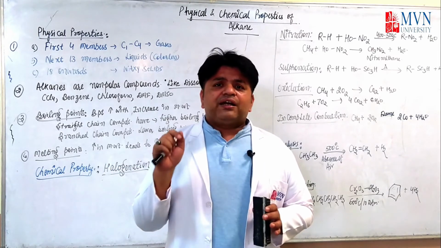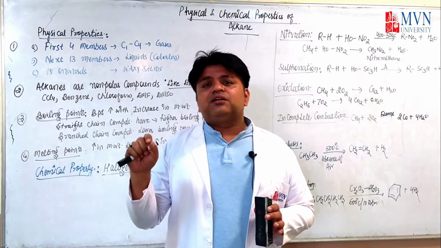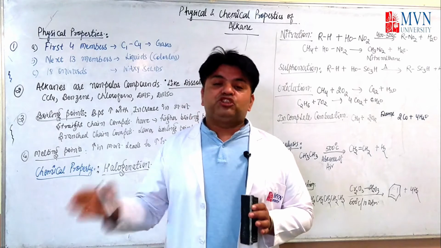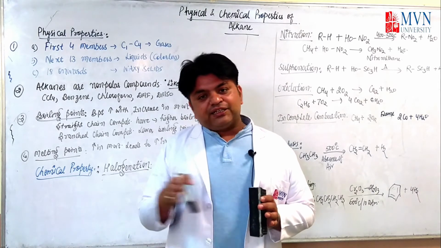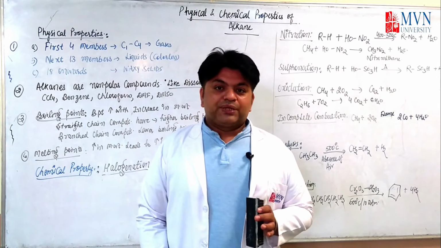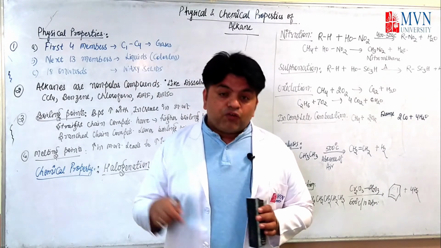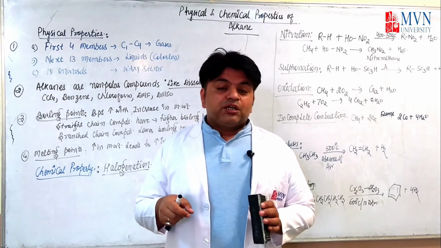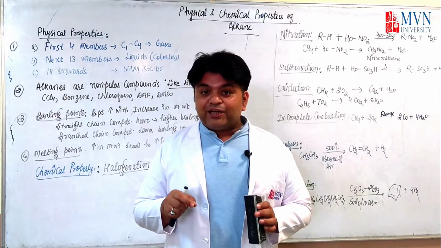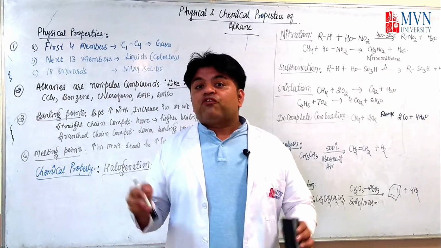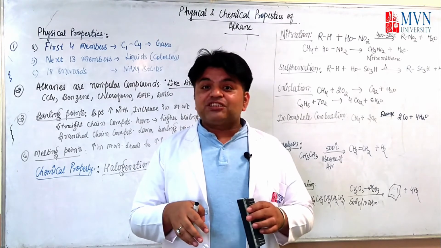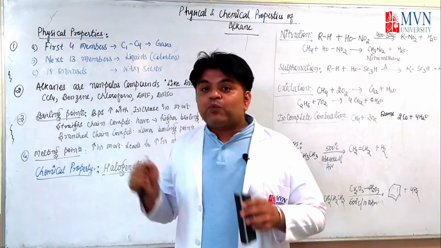As there is an increase in the carbon chain, there is an increase in the boiling point also, because the molecular weight increases. If molecular weight increases, then more force of attraction is required to break the bonds. If more force of attraction is required, it means more energy is required. So if more energy is required, then the boiling point will be higher.